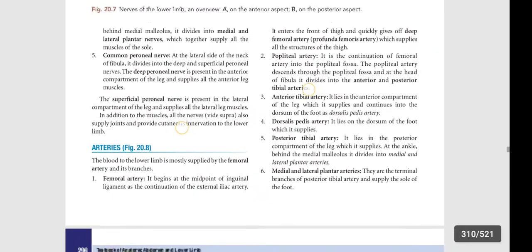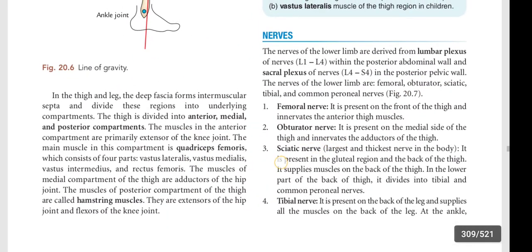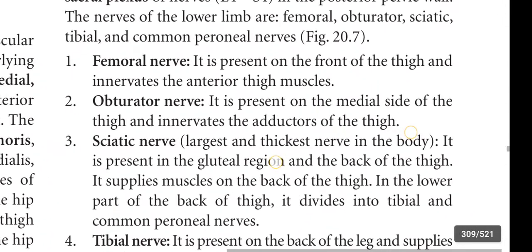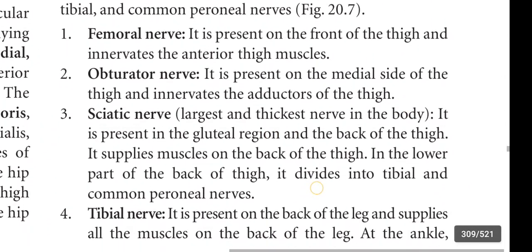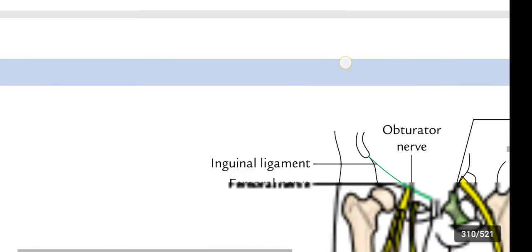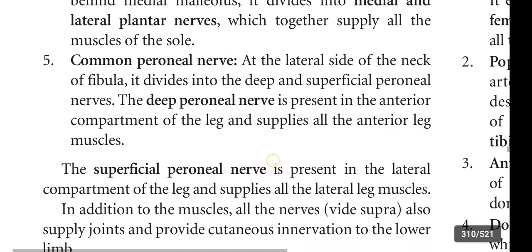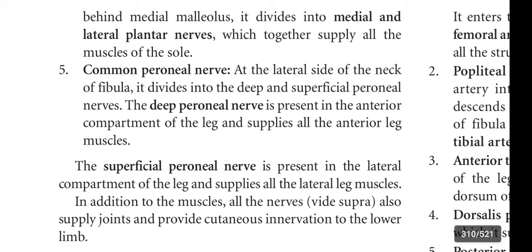And what are the nerves that we learn in this video? First, femoral nerve, obturator nerve, sciatic nerve, tibial nerve, common peroneal nerve. And once again, this common peroneal nerve divided into the superficial peroneal nerve and deep peroneal nerve. Deep peroneal nerve supplies the anterior compartment of leg.